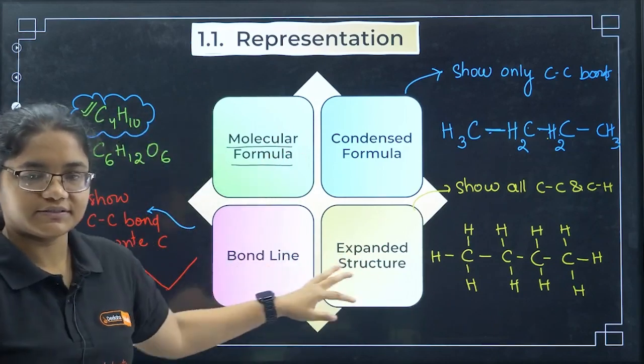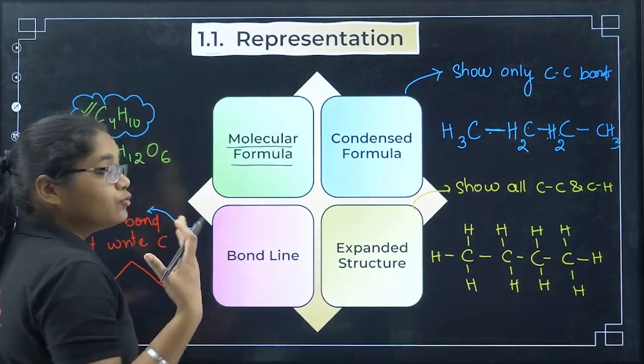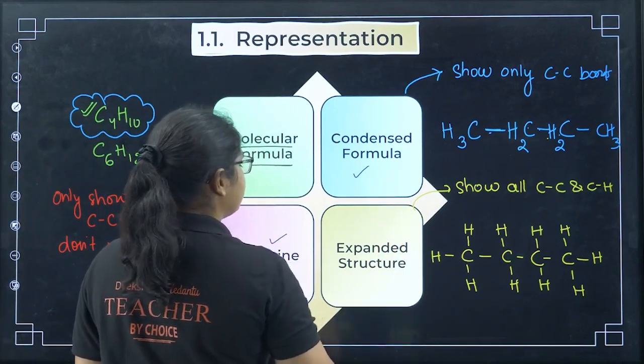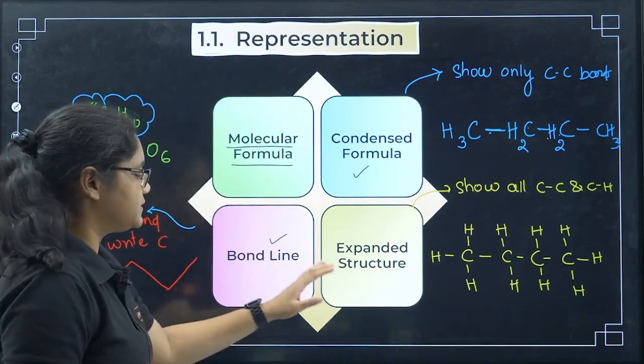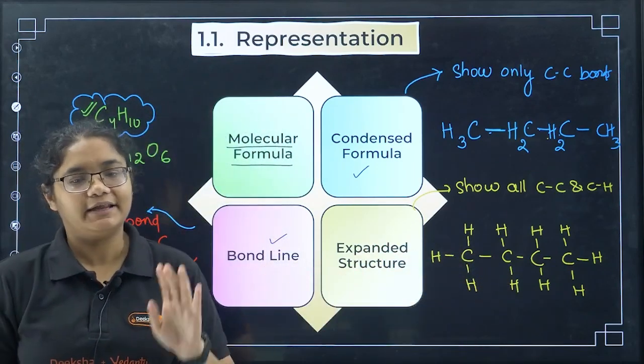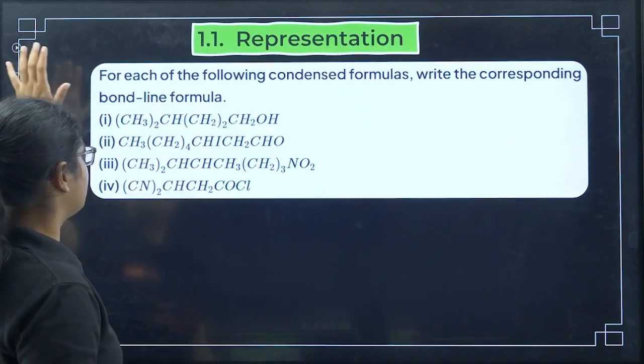I hope all the structures are very clear to you. Now, which structures are mostly used? Generally we will use condensed formula and bond line formula mostly. Expanded are rarely used, but yes, you should know how to represent it. Clear? Okay, moving forward now to do some practice questions.